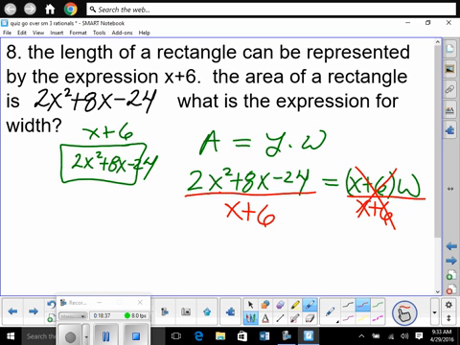Okay. So you factor the top. Divide out common factors. That's one way of doing it. Another way of doing it is synthetic division. Can we divide polynomials by synthetic division? That's personally how I chose it, because it's quicker for me. But we could just factor the top, factor the bottom, divide out common factors. Width is equal to whatever is left over. Does everybody understand what you're doing on that one?